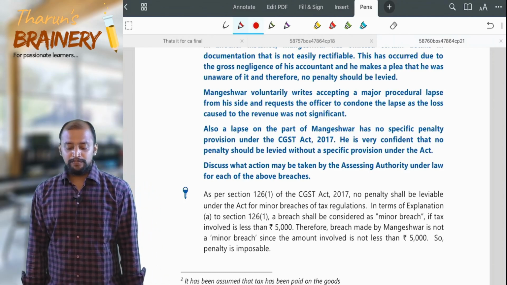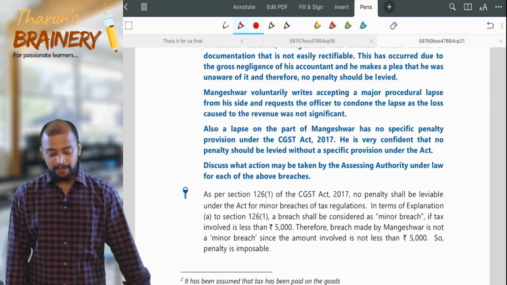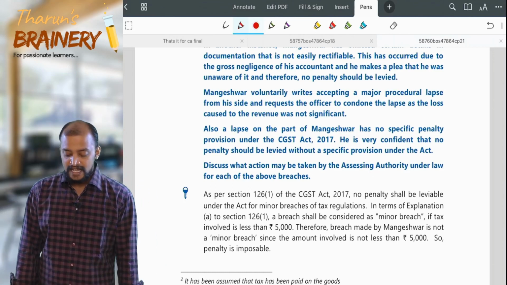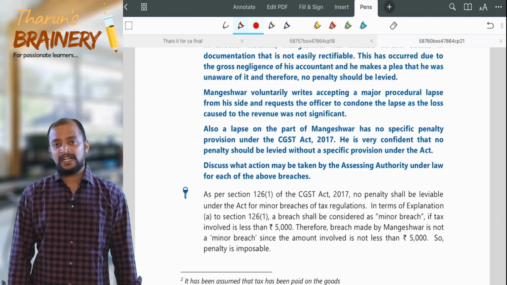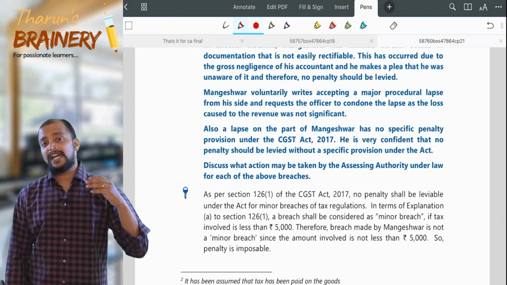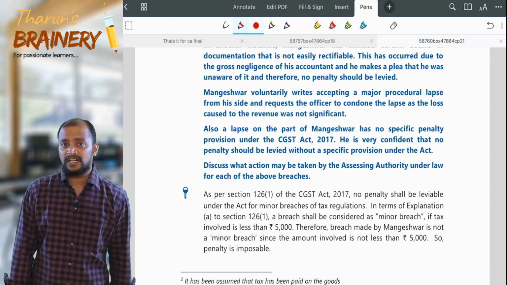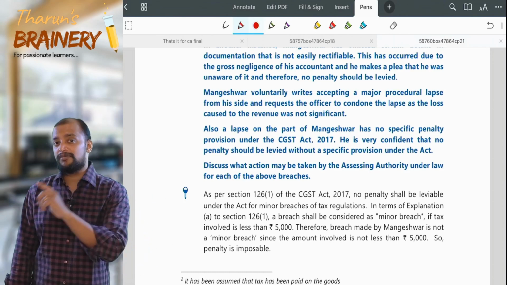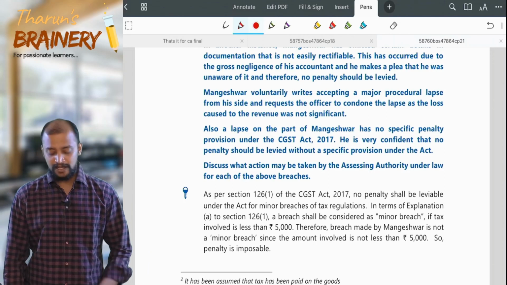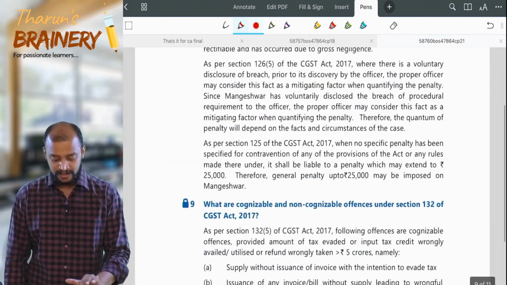Also, a lapse on the part of Mangeshwar has no specific penalty provision under the CGST Act. He is very confident that no penalty should be levied as there is no specific provision under the Act. Even if there is no penalty for any contravention under this Act, the general penalty under section 125 will be applicable, wherein the penalty will be up to 25,000 under each Act.